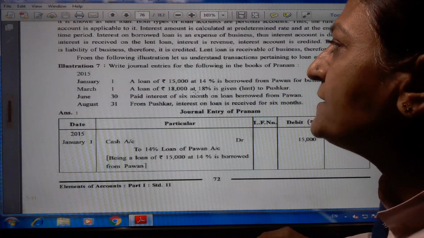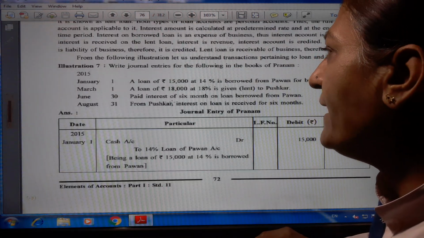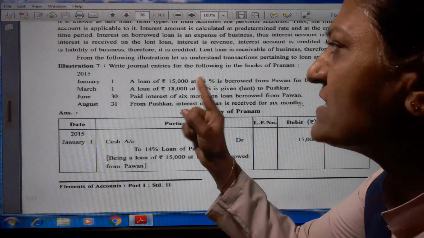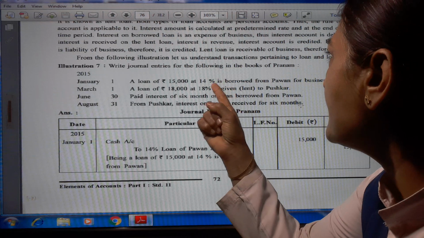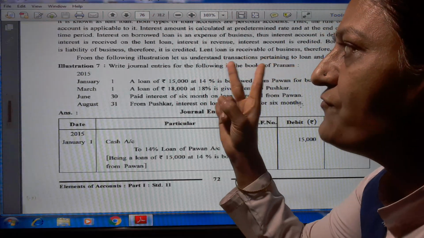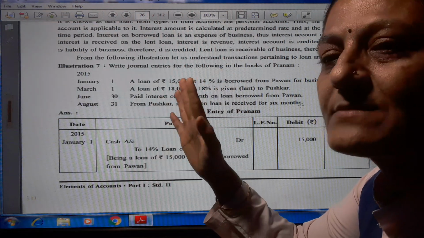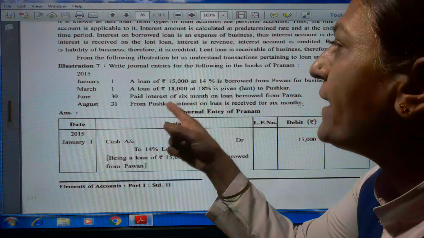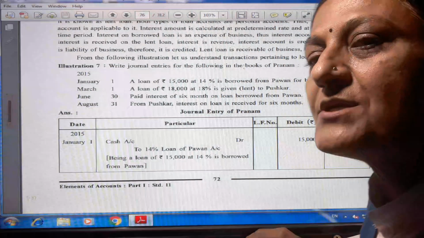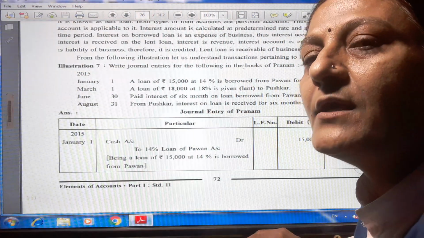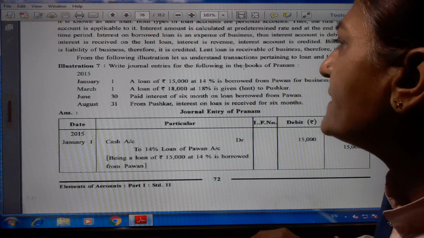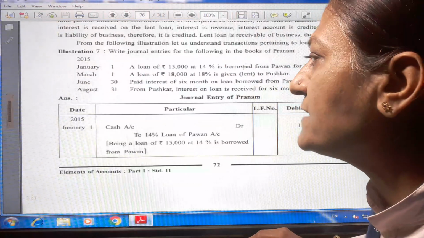Now third transaction, June 30, paid interest of 6 months on loan borrowed from Pawan. On 1st January, 14% loan was borrowed from Pawan. Now January to June means 6 months are there. So paid interest of 6 months on loan borrowed from Pawan. So 15,000 into 14 upon 100, the percentage is given, into 6 upon 12 for 6 months.